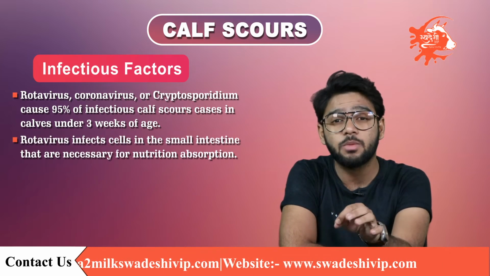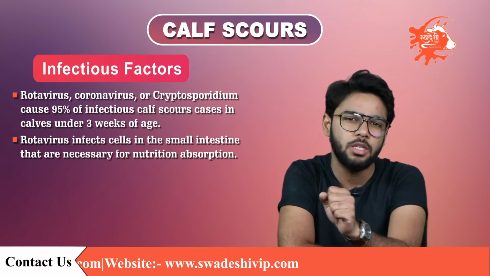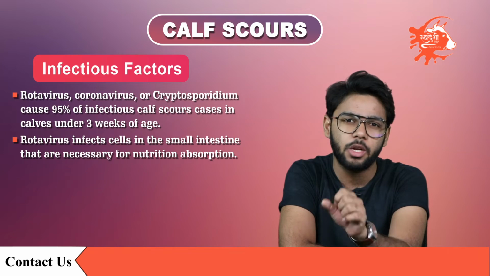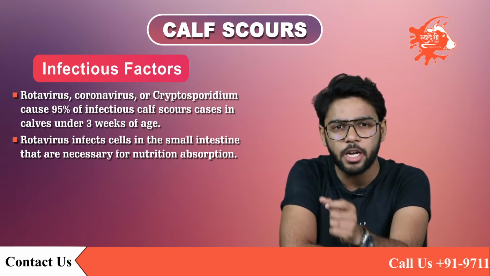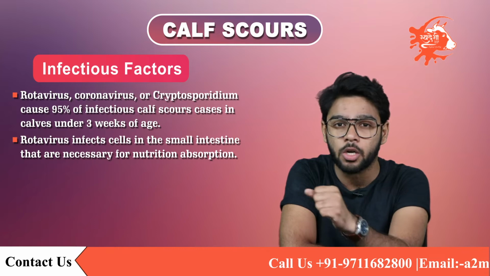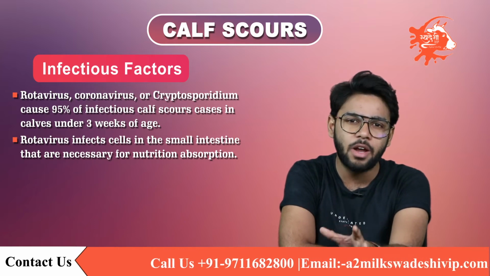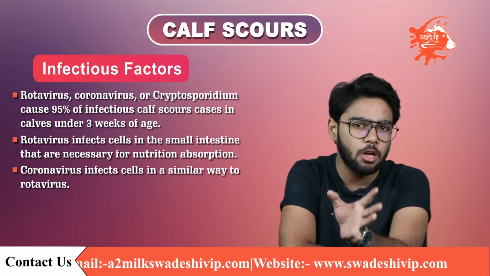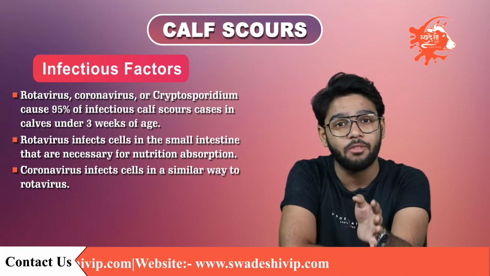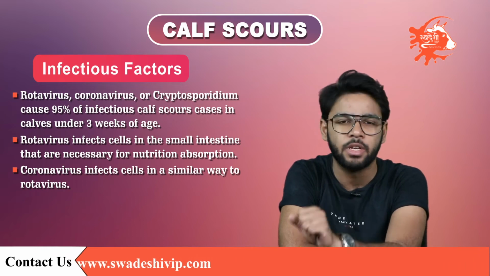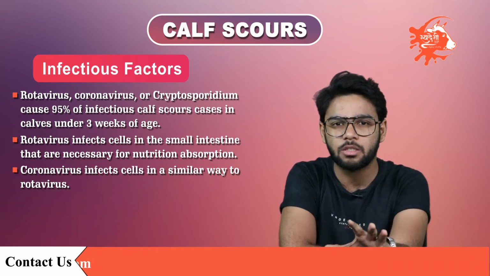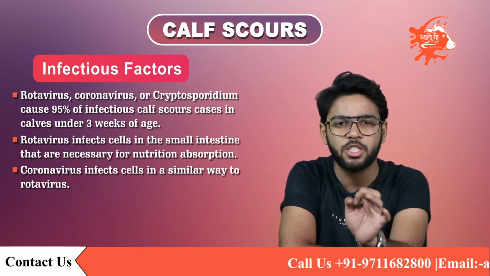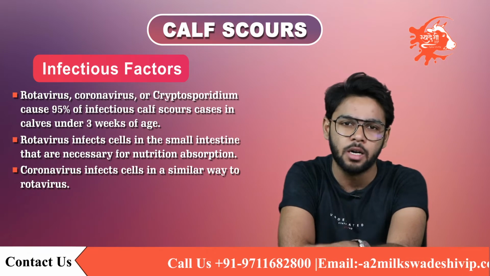Rotavirus infects cells in the small intestine that are necessary for nutrient absorption. Lack of nutrient absorption in the small intestine causes nutritional deficits in the calf, and also interferes with the ability of the rest of the digestive tract to absorb water. The outcome is diarrhea, with the extra issue of the calf lacking nutrition. Coronavirus infects cells in a similar way to rotavirus. However, instead of just interfering with absorption, the virus actively kills the cells in the lining of the intestine. The result is widespread destruction of the lining of the small intestine. The calf cannot absorb any nutrients, the inflammation is massive, and severe diarrhea occurs.